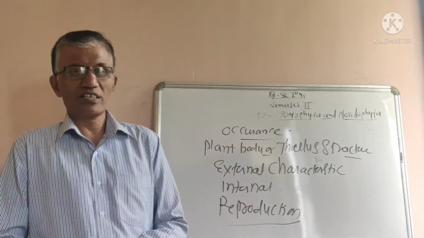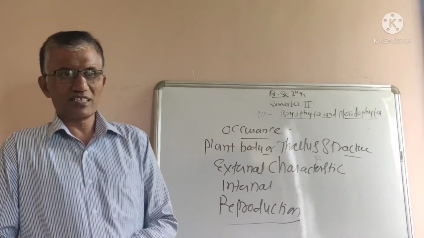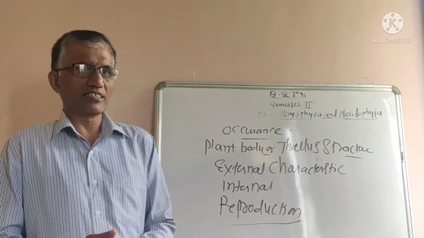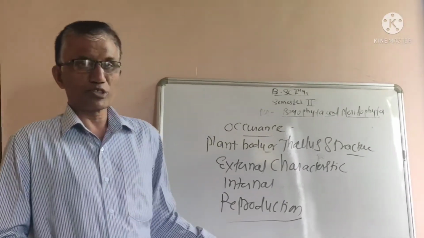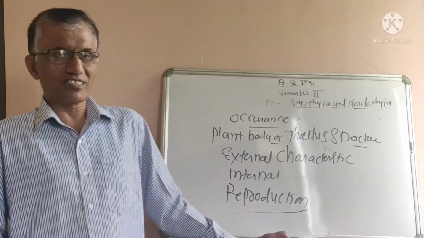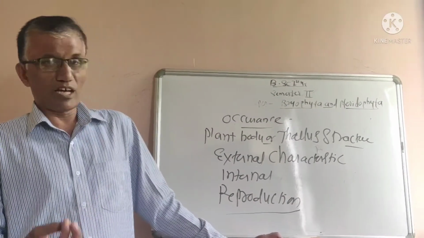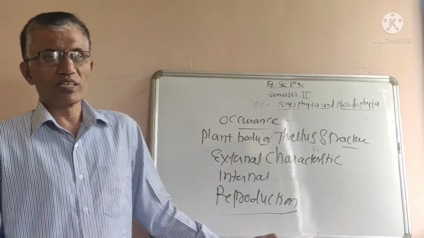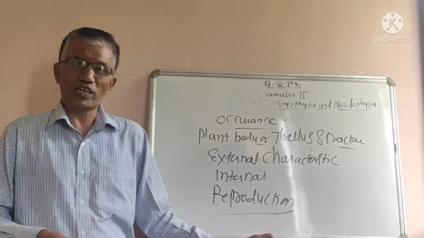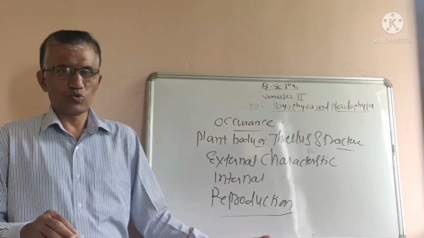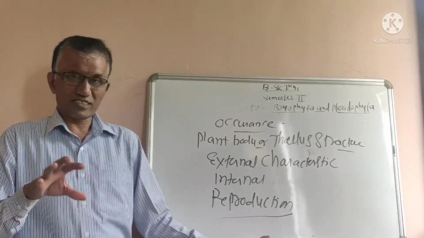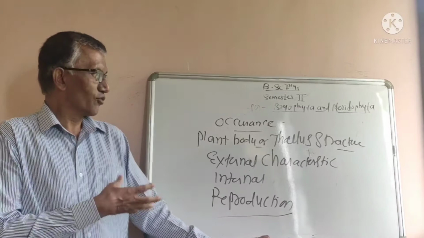In the examination, objective type questions will be asked, that is, the alternation of generation, dependent sporophytic plants, independent plants, then operculum, annulus. So these are the important things in the case of Funaria. You have to study Funaria in detail.